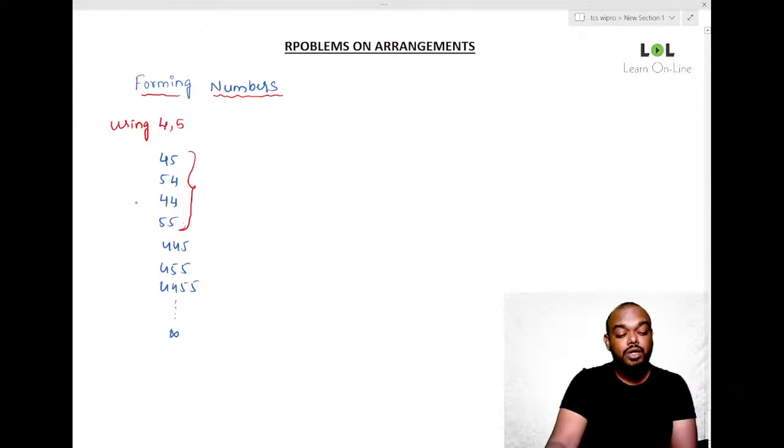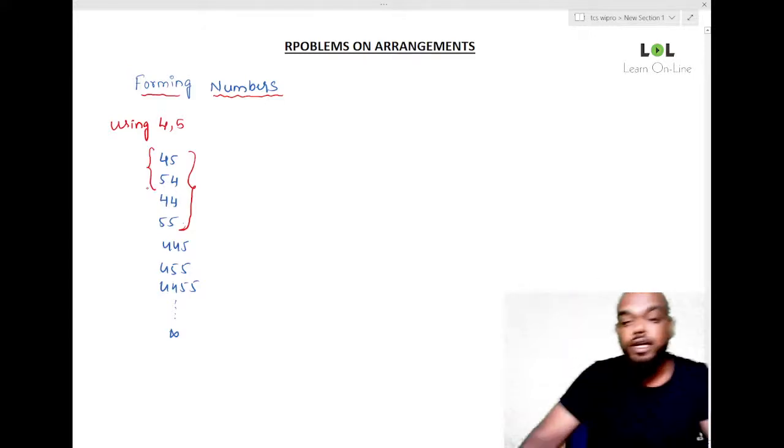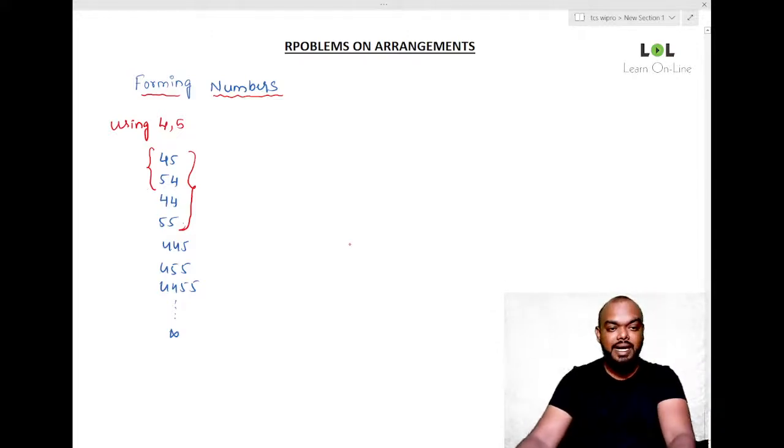Suppose I ask how many two-digit numbers can be formed without repetitions. That means only two numbers. We can form only two numbers. Agree? Now, this is one condition.